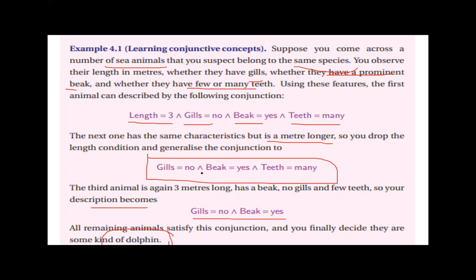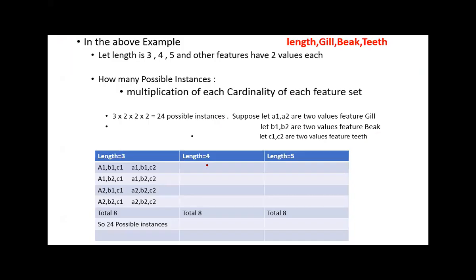Now let us find the hypothesis space for this particular example. Hypothesis space means the possible instance space. Let us see this.